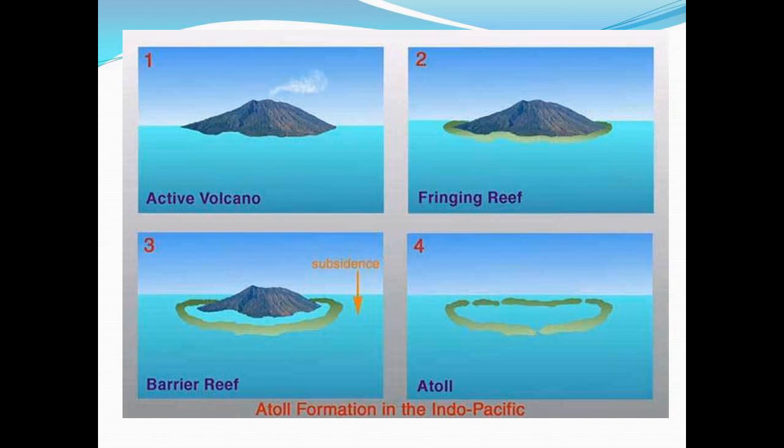There is an active volcano, or you can say a simple island also. Fringing reefs are formed around the island, and then as the island slowly submerges into water and the water level also rises, the barrier reefs are formed from fringing reefs with deeper lagoons, and finally the island completely gets submerged and the only thing that remains is the atoll.